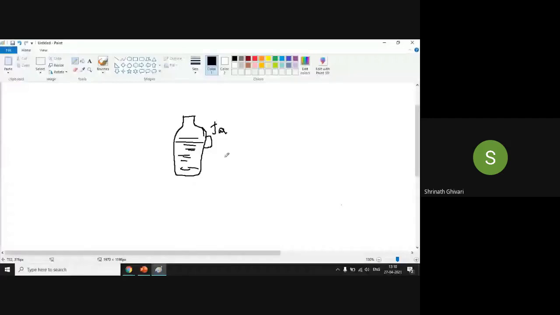Now if I take the water from the jar into a glass, what is the shape of the water now? Glass shape. So what is deformation actually? Deformation is changing of shape.